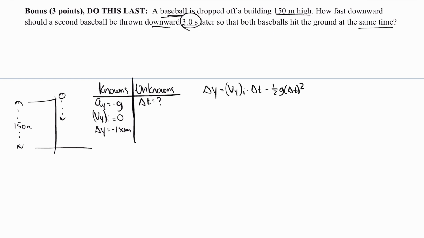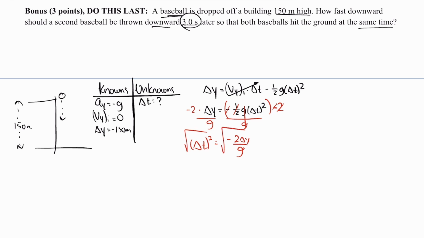My Vyi is 0, so this term is going to cancel. Therefore, I'm going to get... Here I'm going to do 2 things at once. I'm going to multiply by -2 on both sides to cancel out the negative and the 1/2. And at the same time, I'm going to divide by g. So altogether, I'm going to get that my time interval squared is going to go to -2 delta y over g. Then to solve for the time, I'm going to take the square root on both sides.